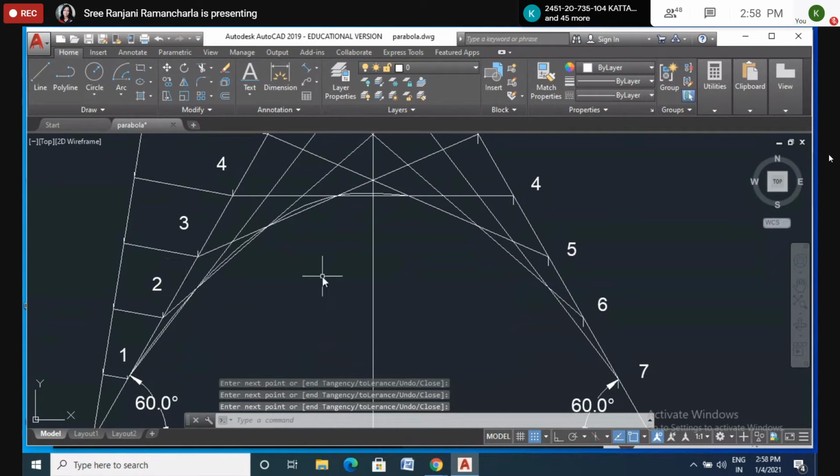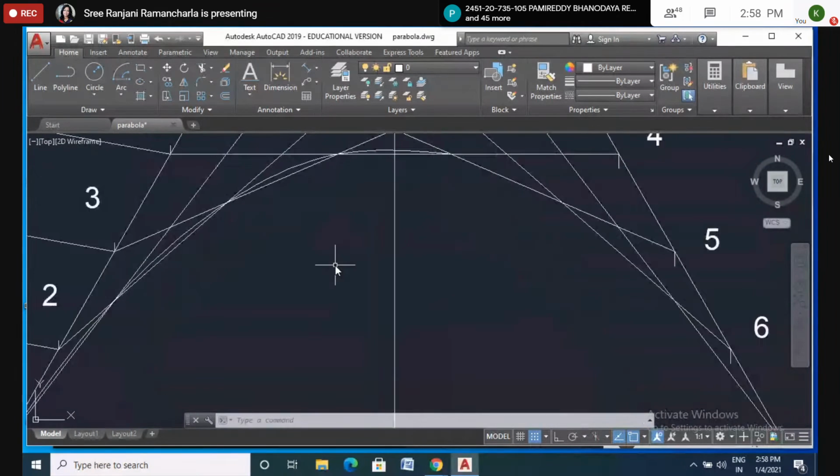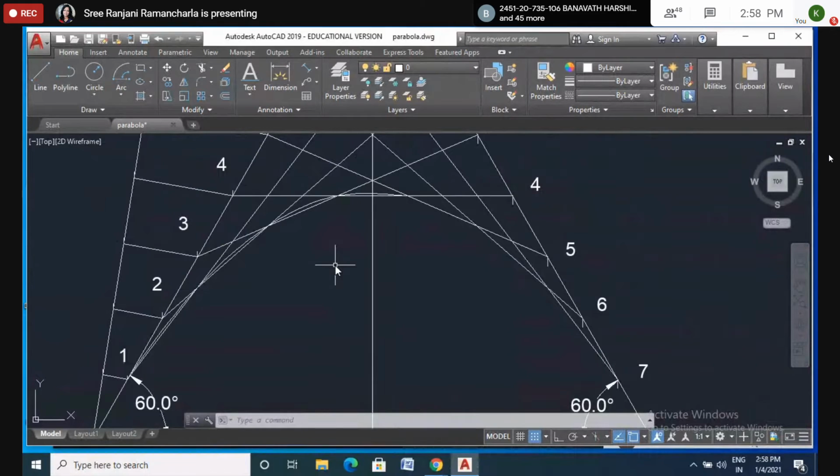Say this is now. My question is, are these the tangents for this curve? Yes or no? What is a tangent actually? A line that does not pass inside the curve. These lines are intersecting this curve, so these are not tangents. That's what I want you to think about.